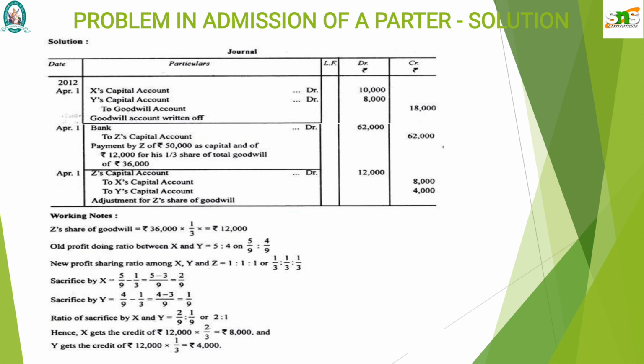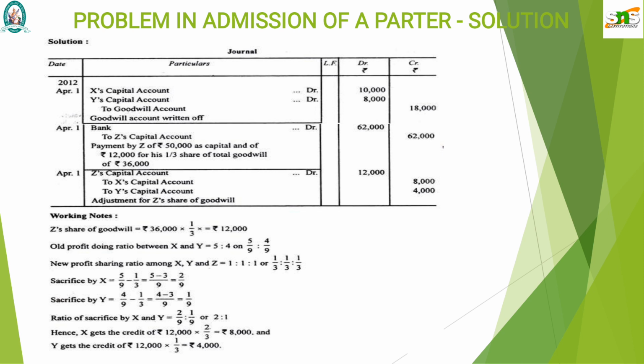Now we are going to calculate the sacrificing ratio, where this is case 2, as per the new profit sharing ratio. Case 2 means in a problem new ratio and old ratio are given, so we have to apply the formula of sacrificing ratio, that is old ratio minus new ratio.